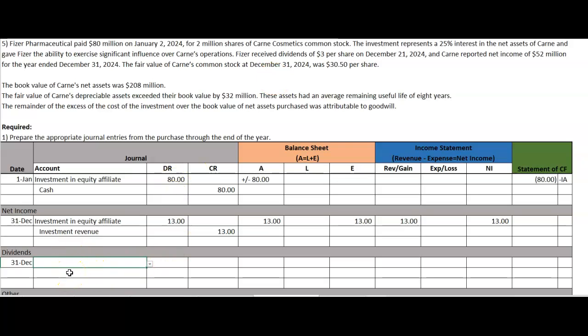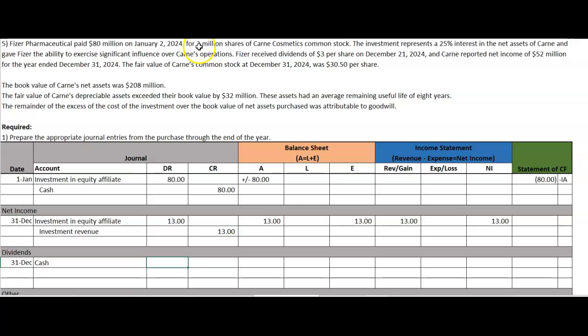So we're going to go in and we're going to show that we've received the cash there. And how much? Well, here, be careful. It says we bought 2 million shares, which represents 25%. Sometimes they say we bought 25% of their total shares. You have to multiply it out.